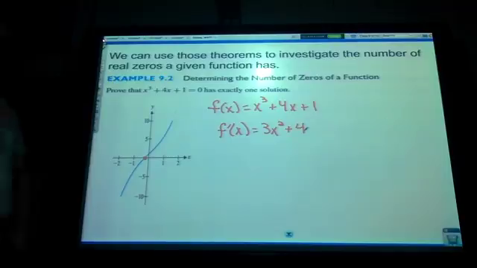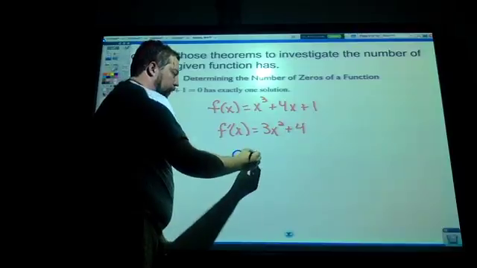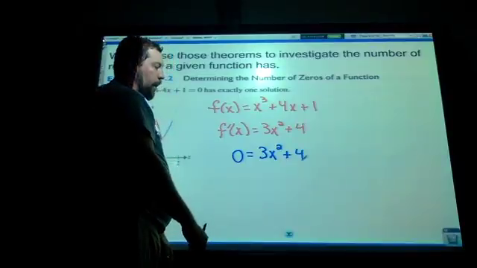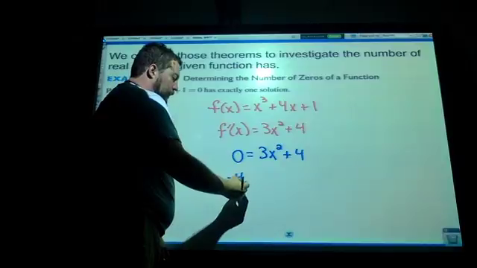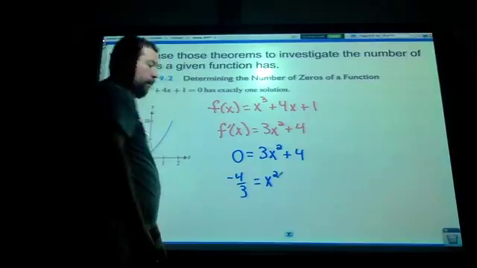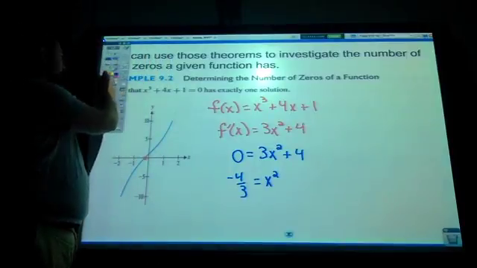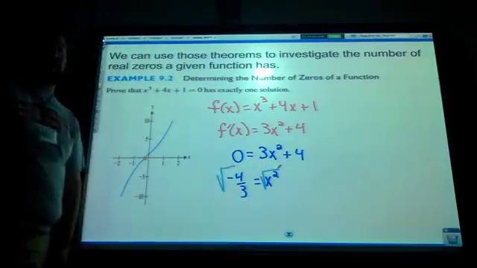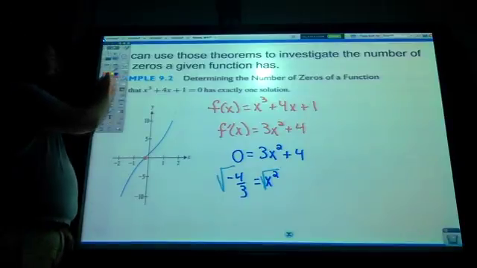And now let's set this thing equal to 0. If I set this equal to 0, we should notice some things. If I try to solve this out, I'd subtract 4, divide by 3, and I get negative 4/3 is equal to x squared. And what happens when I take the square root here? I'm taking the square root of a negative number, which gives me an imaginary solution.